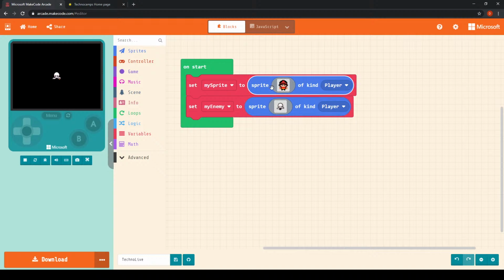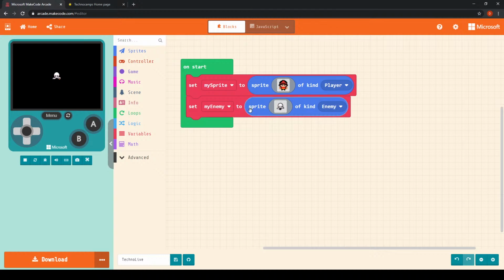Now of course we need to tell our game what kind of sprite this enemy is. So we can change its kind, and you can see that we have projectile, we've got food, and we've got enemy. I'm going to choose enemy because this skeleton sprite is going to be the enemy, and this sprite here is going to be our player.